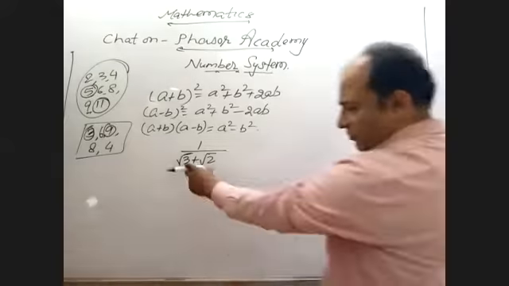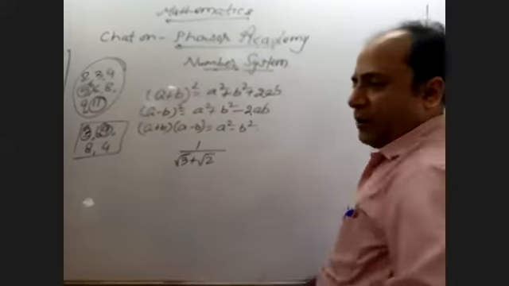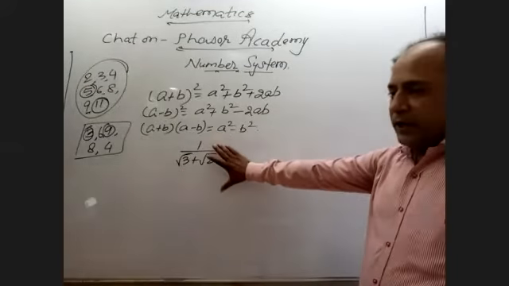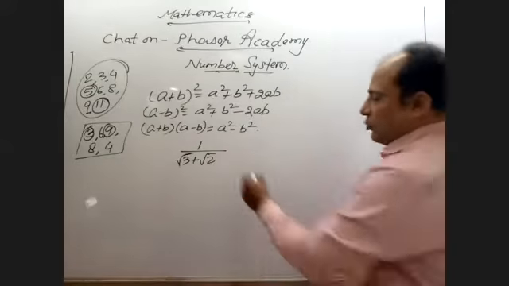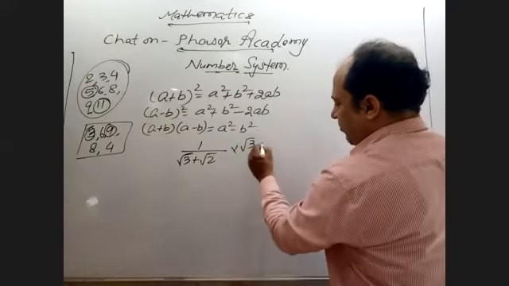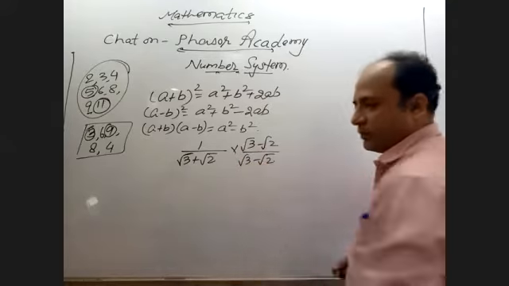Okay. First, I'm going to explain this one, then I'm coming back. Now, you know, in your school exam, if you are writing, then you must show the steps. Root 3 minus root 2 upon root 3 minus root 2. Right?